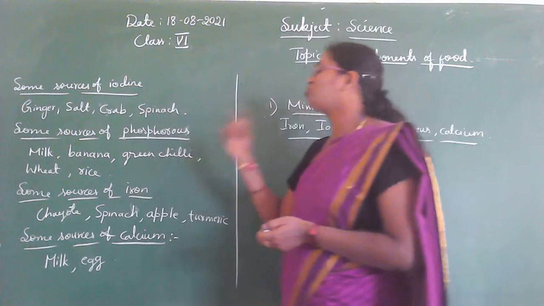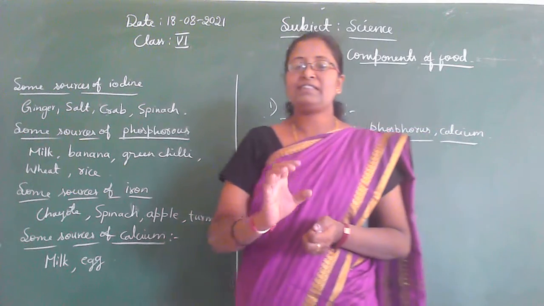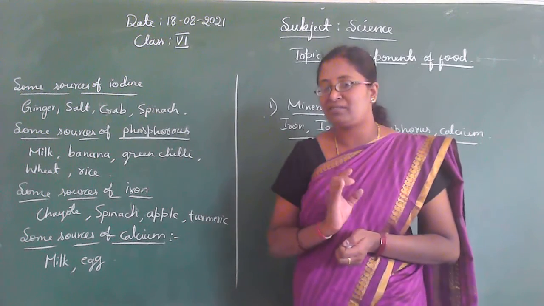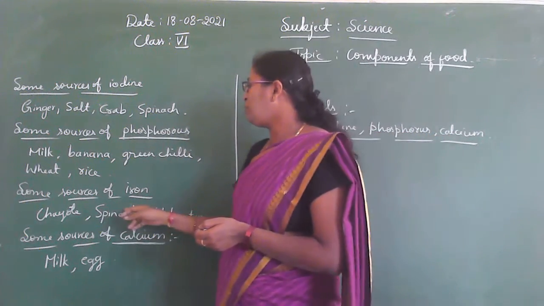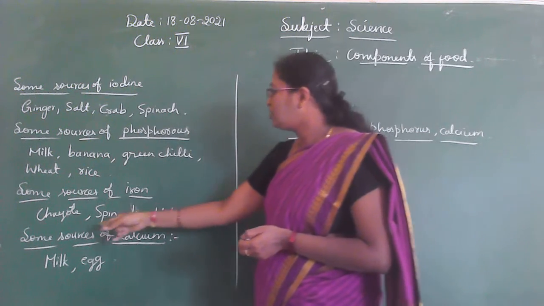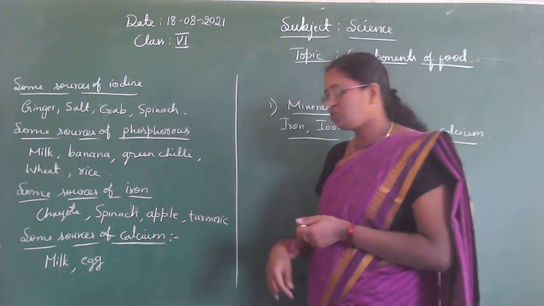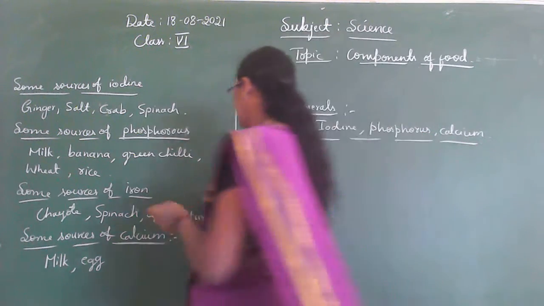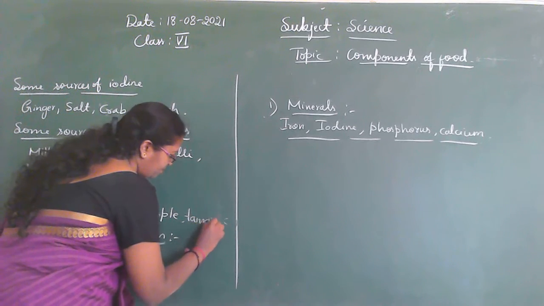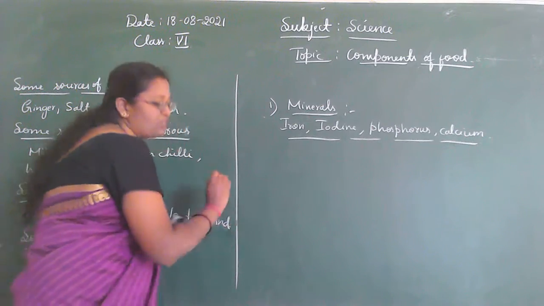Then some sources of iron. Which food materials contain iron? Examples of sources of iron are chayote, spinach, apple, tamarind.